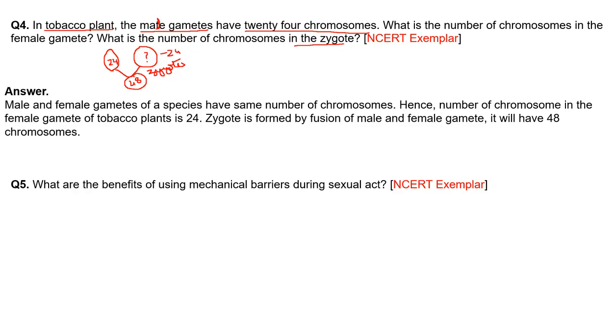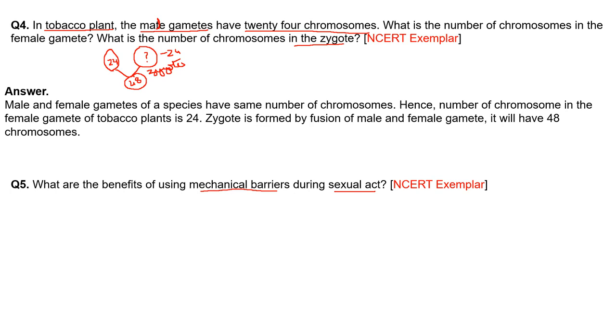Now coming to question number 5. What are the benefits of using mechanical barriers during the sexual act? First of all, mechanical barriers, for example, the male condom and in females the diaphragm. These are mechanical barriers which won't allow the male sperm to meet the female egg. This is the very important function of a mechanical barrier.